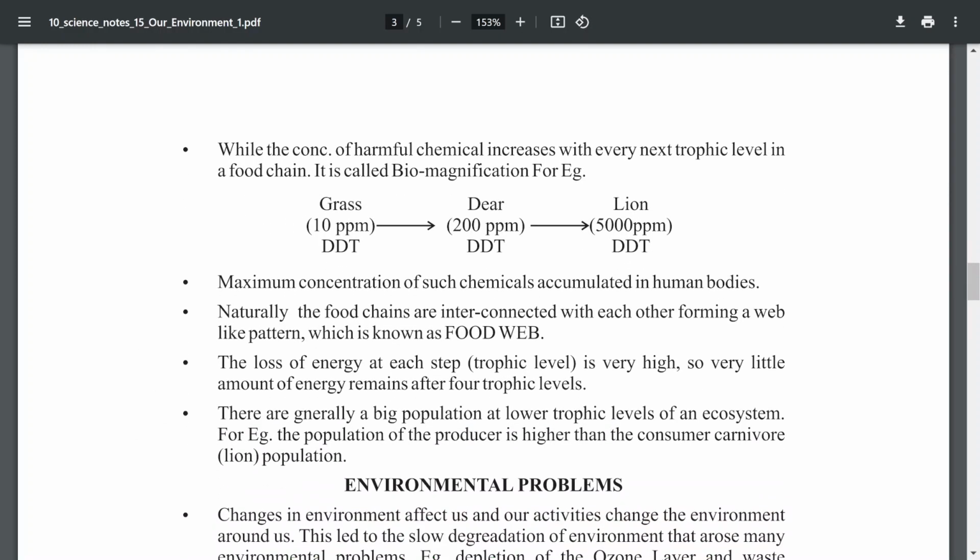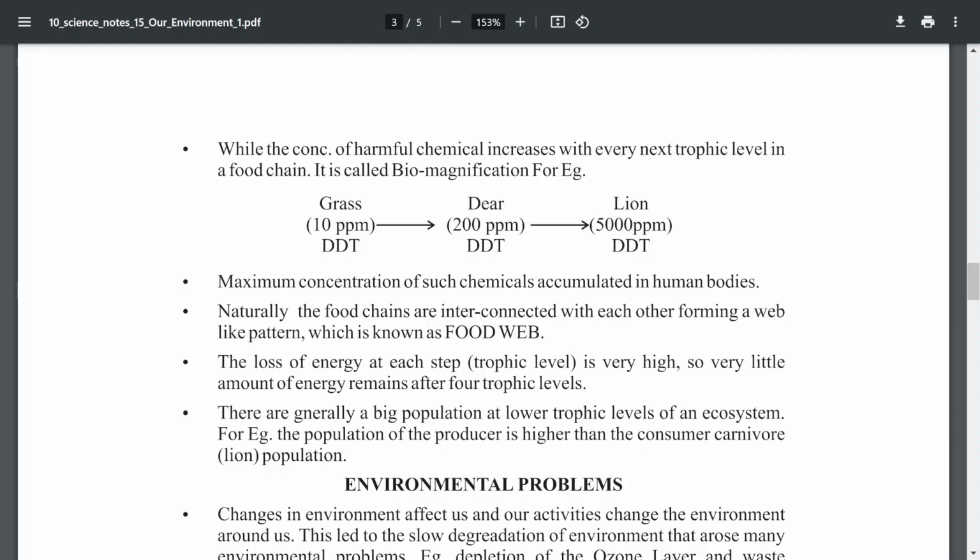So we need to farm using natural, organic methods. Next, the maximum concentration of such chemicals accumulates in the human body. The food chains of nature are interconnected with each other, forming a web-like pattern known as a food web.